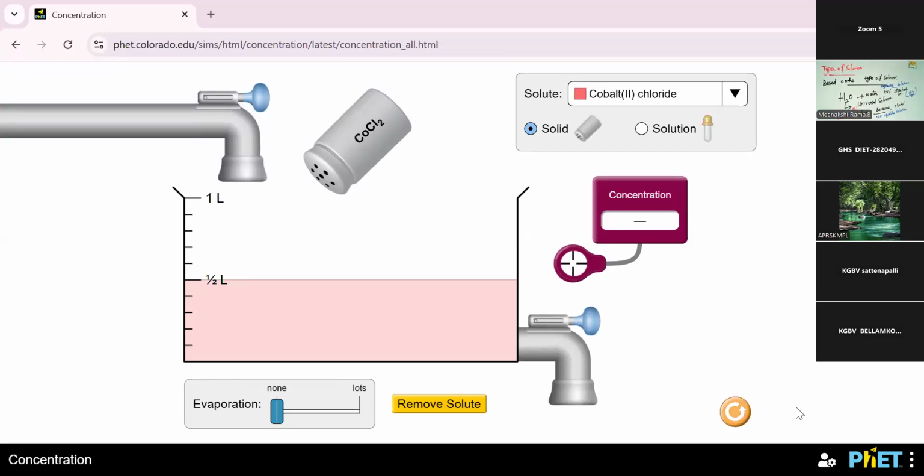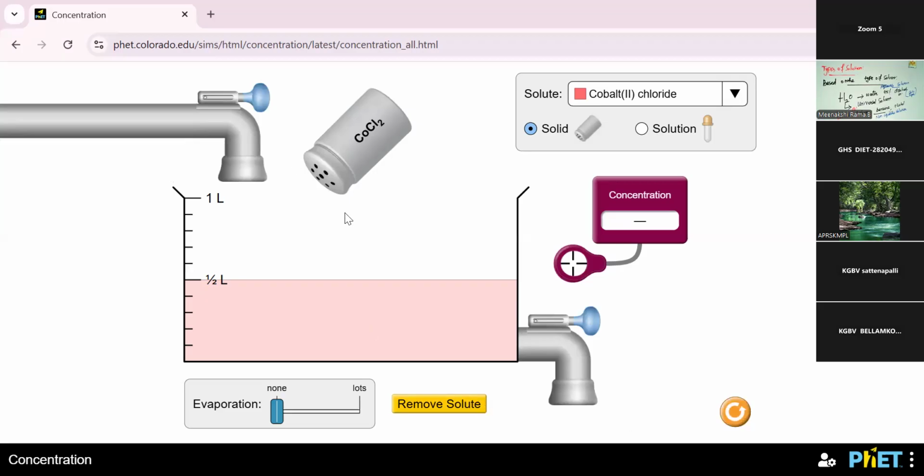What is concentration? A solution is prepared with the help of a solvent and a solute; these are the two major components. How can we define concentration? The concentration of a solution is defined as the amount of solute present in a given amount of the solution.